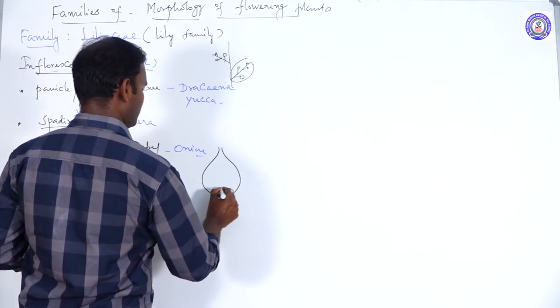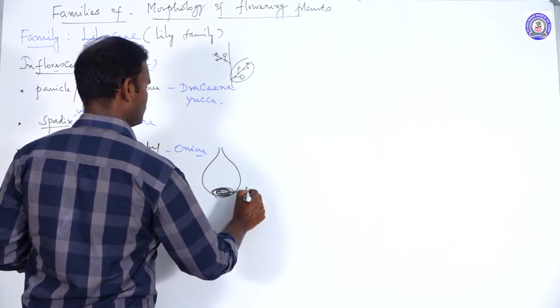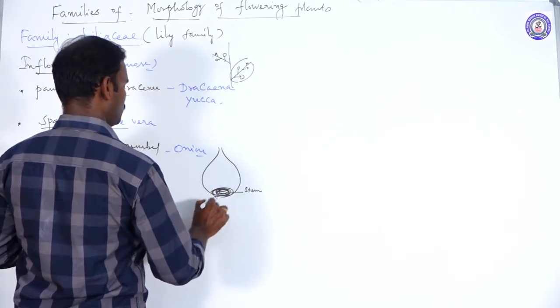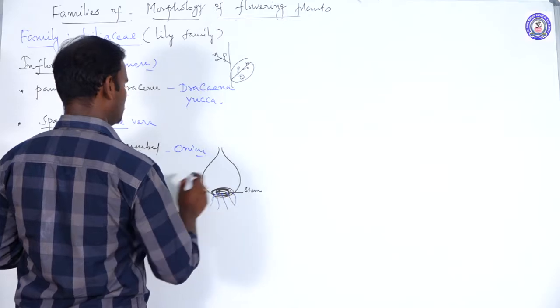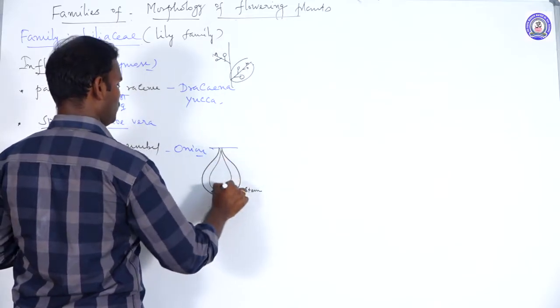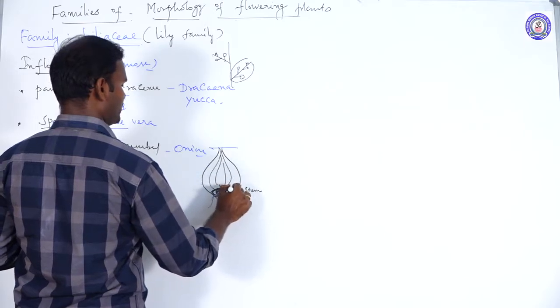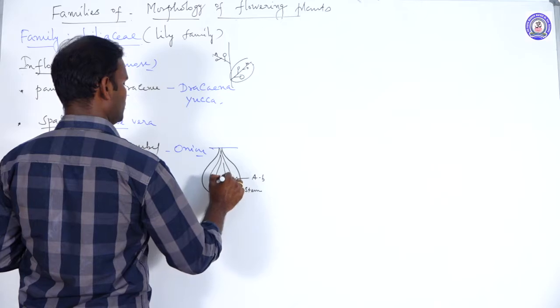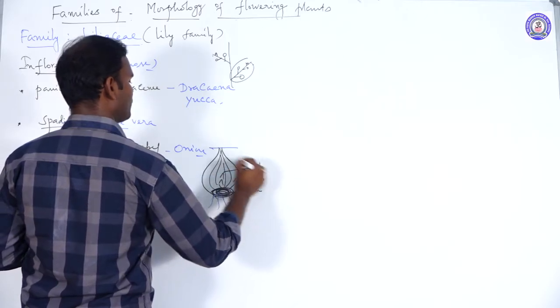It is a reduced stem, a disc-shaped stem. It produces adventitious roots. It is the underground part. In the bulb portion, there are two types of buds present: the axillary bud and the terminal bud.